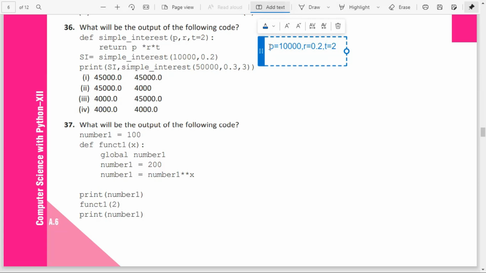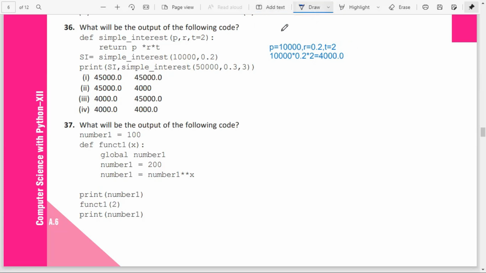So it returns P into R into T, that is 10,000 into 0.2 into 2, which gives 4,000.0. So SI will be 4,000.0.